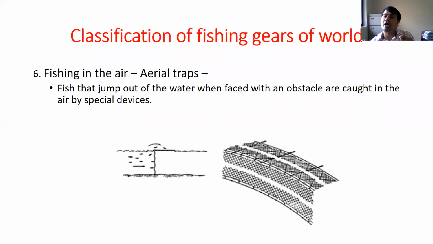The fishes which have jumping or flying behavior are captured by use of this aerial trap. What we have to do, you can see here, this is your river.